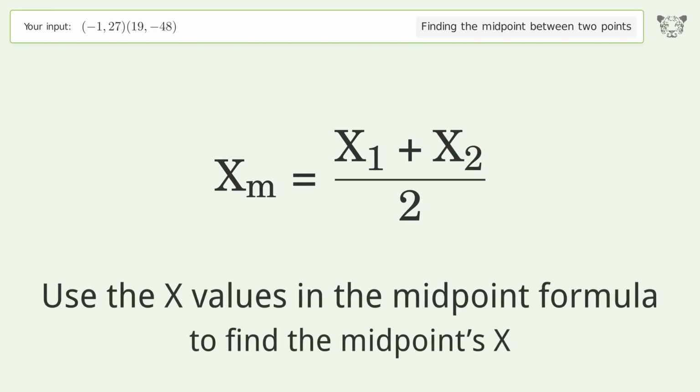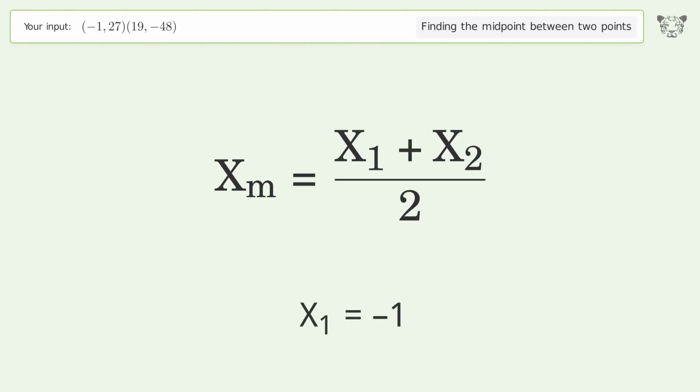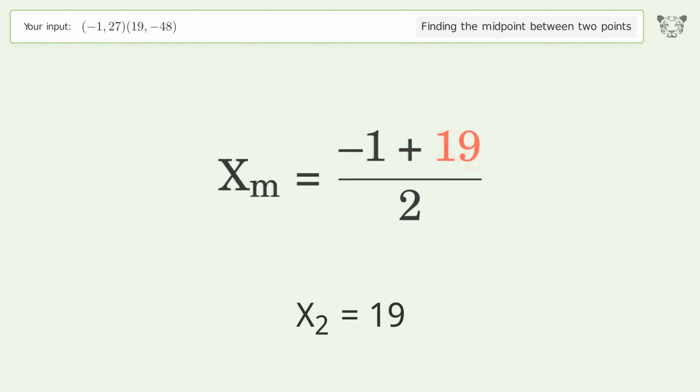Use the x values in the midpoint formula to find the midpoint's x. x1 equals negative 1. x2 equals 19. Simplify the arithmetic.